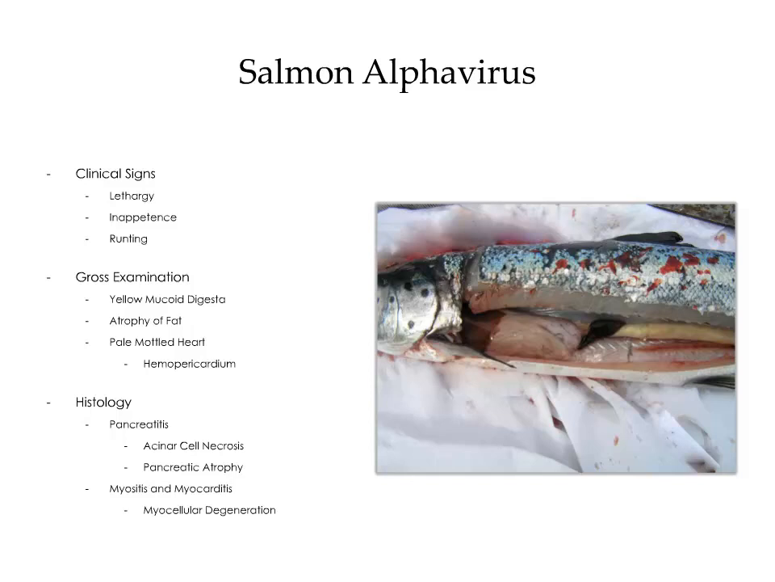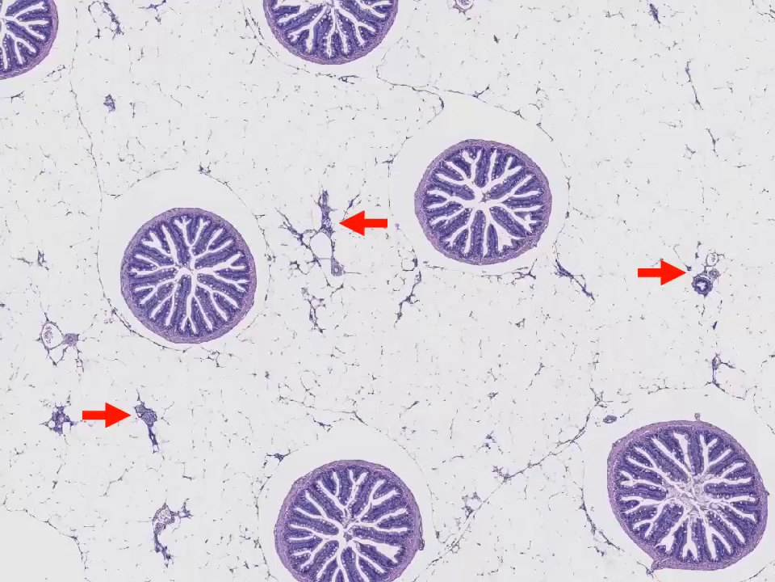Histologically, there's widespread pancreatitis with acinar cell necrosis and pancreatic atrophy. Within sections of the heart and skeletal muscle, there's widespread myocarditis and myositis with associated myocellular degeneration. The image on the right illustrates how there's a generalized absence of adipose tissue. If you look closely, you can also see the yellow mucoid digesta within the intestinal tract. Within sections of the mesentery, there's marked degeneration, necrosis, and atrophy of the exocrine pancreas.